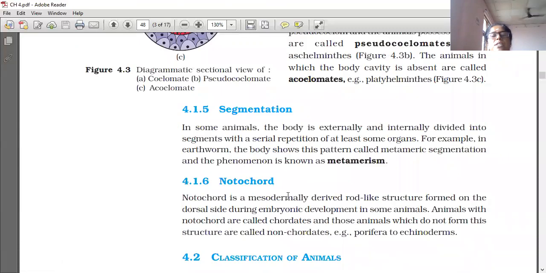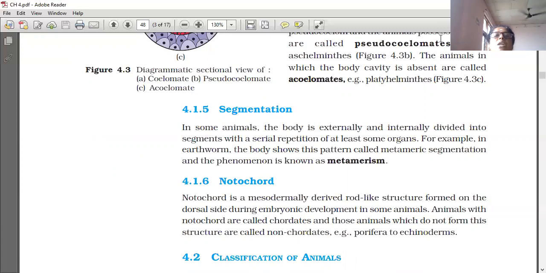And next one is notochord. Notochord is a mesodermally derived rod-like structure. It is derived from mesoderm only, and it is a rod-like structure forming on the dorsal side during embryonic development. Animals with a notochord are called chordates, and those animals which do not form this structure are called non-chordates. Example, Porifera to Echinodermata.